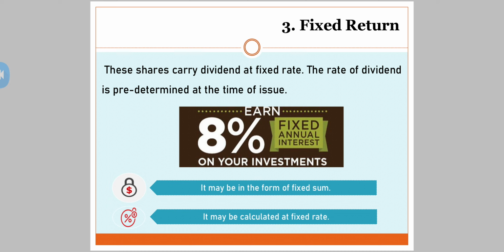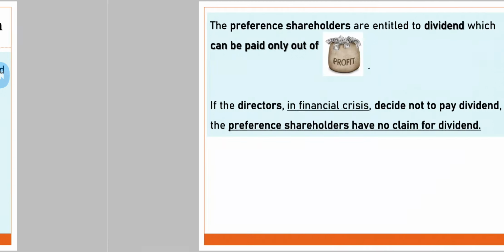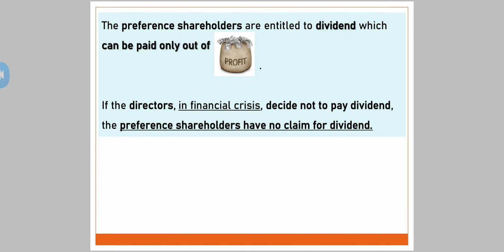Either a fixed sum of amount, let's say on shares, on per share you will be getting, let's say, 100 per share annually. This is a fixed sum. Or I can say 5% annually. This is a fixed rate. See, the preference shareholders are entitled to dividend which can be paid only out of profit.